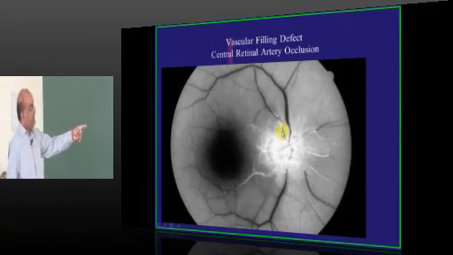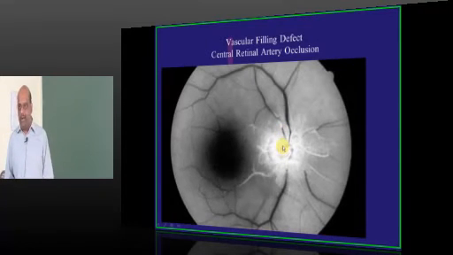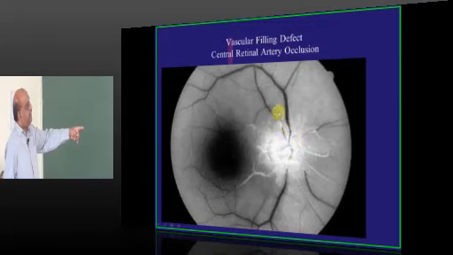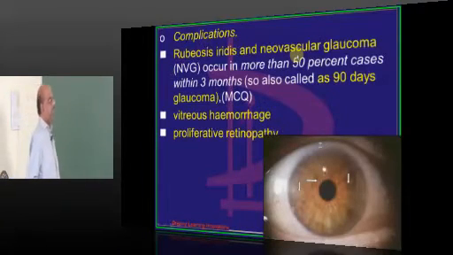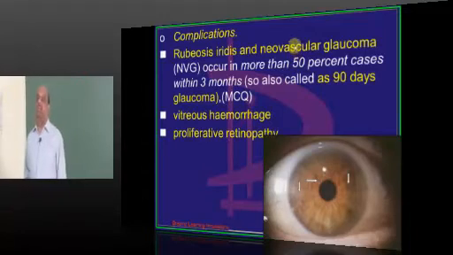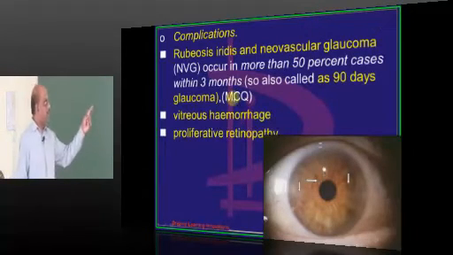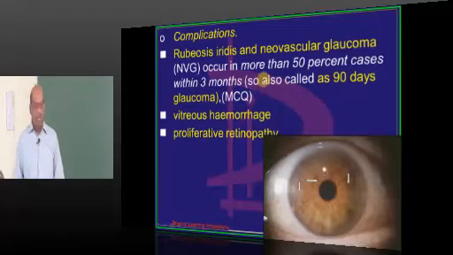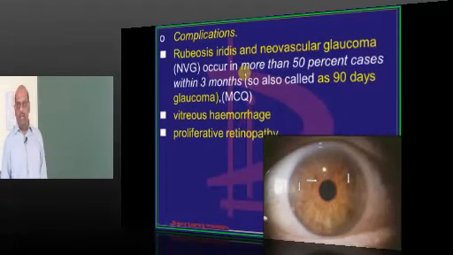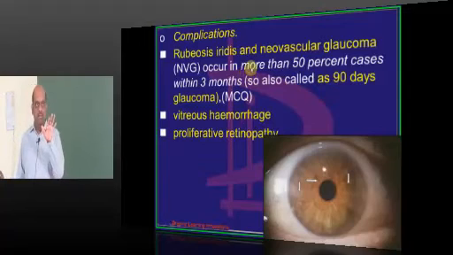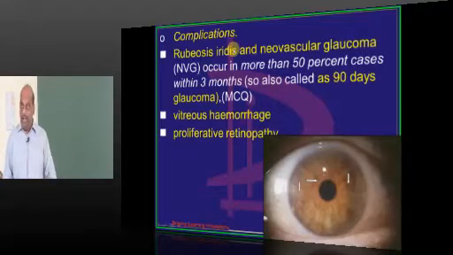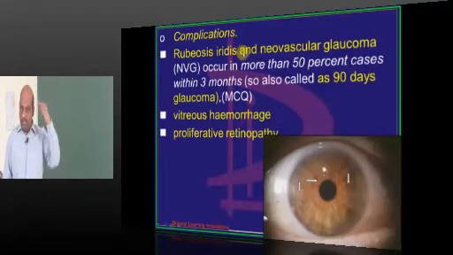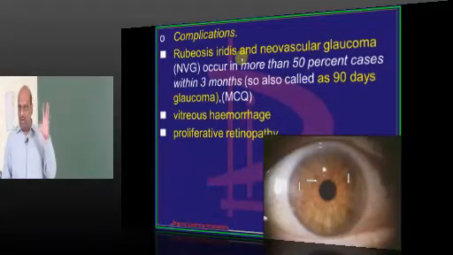This is an example of our earlier topic, central retinal artery occlusion. So there is a vascular filling defect if you happen to do an angiography, in case of central retinal artery occlusion. Now what are the complications which can develop in CRVO? As I told you, there is a neovascularization. Where will that neovascularization be growing into? Into the iris. Rubeosis iridis and iris, ciliary body, angle of anterior chamber, they are all closely related, no?